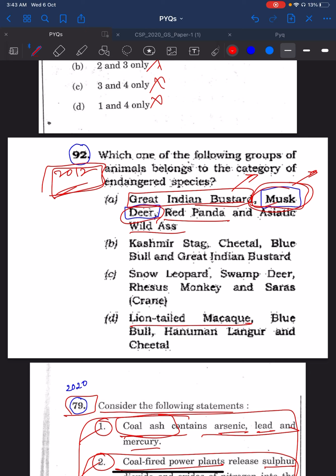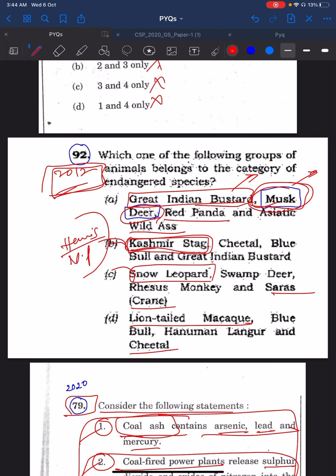Lion-tailed macaw was asked. Cheetal was asked. Sarus crane was asked. The remaining snow leopard was there. Maybe in 21 they may ask you. Angul Kashmir stag is there. They may ask you where do you find this Angul? Hemis National Park, Jammu and Kashmir.